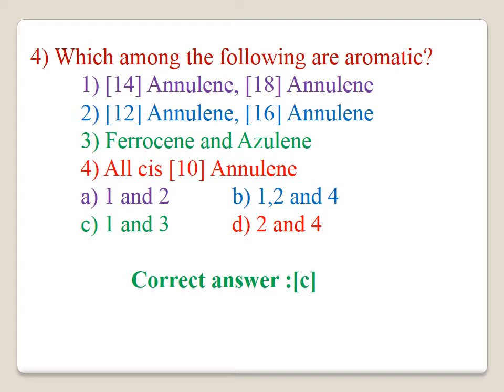C, ferrocene and azulene are aromatic. And all-cis [10]annulene is not aromatic. The correct answer for this question is C, 1 and 3. [14]annulene, [18]annulene, ferrocene and azulene. These 4 compounds are aromatic in nature.